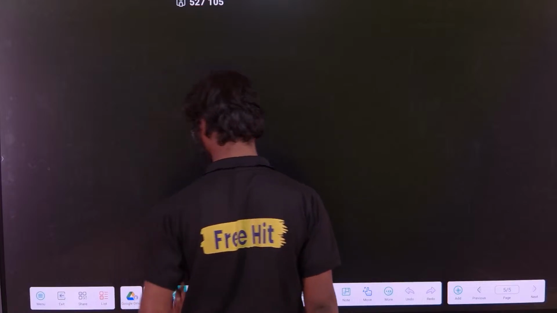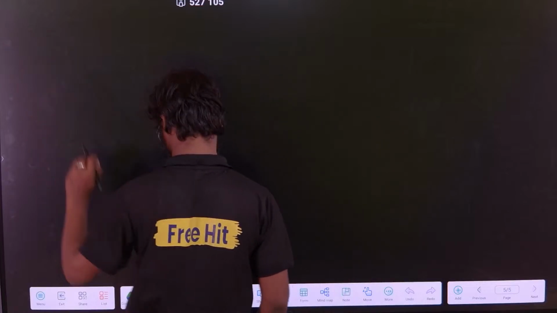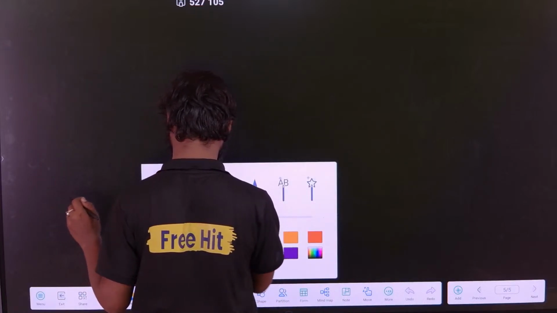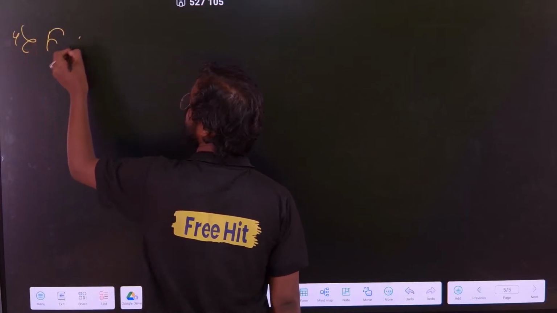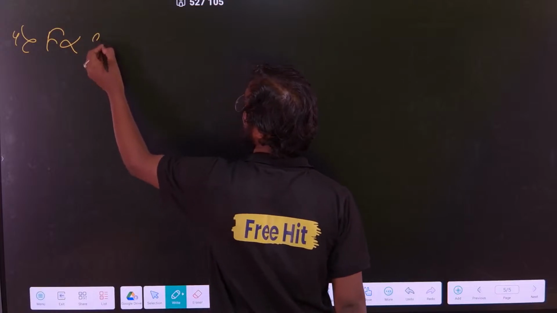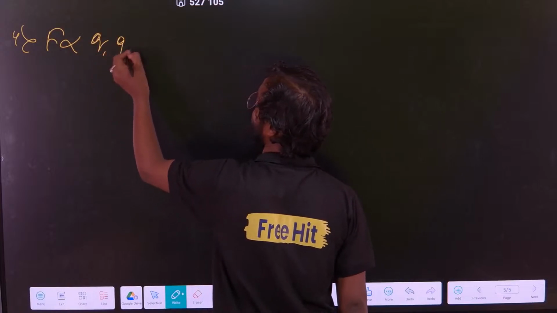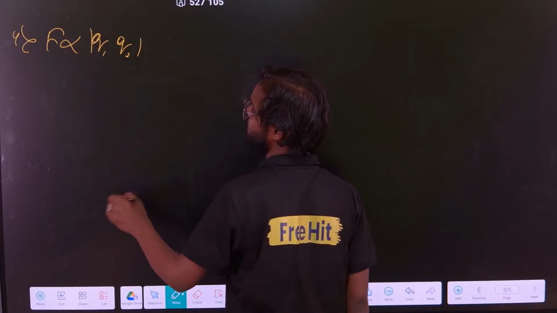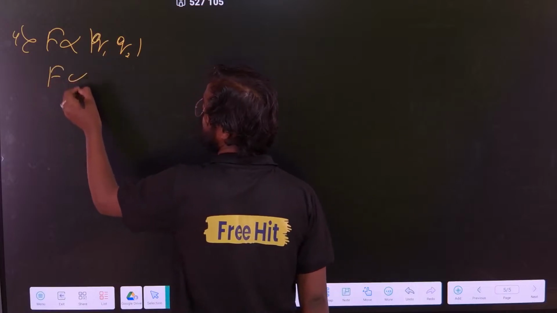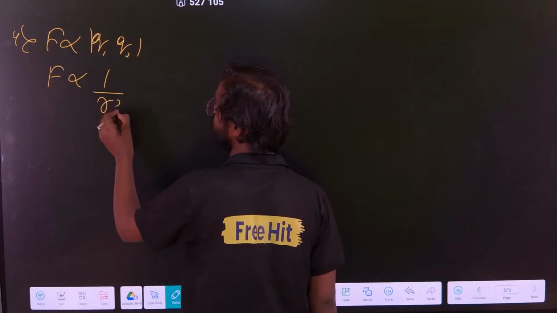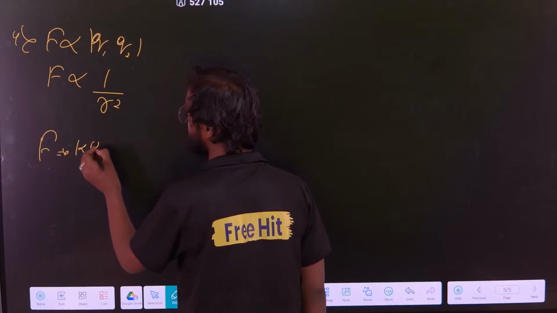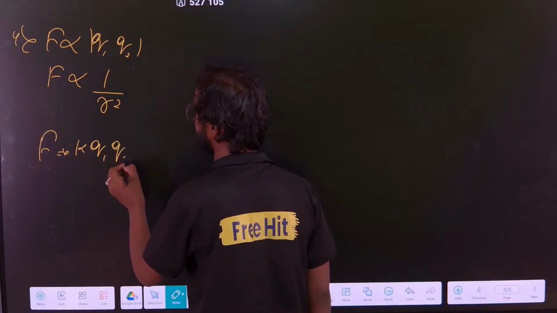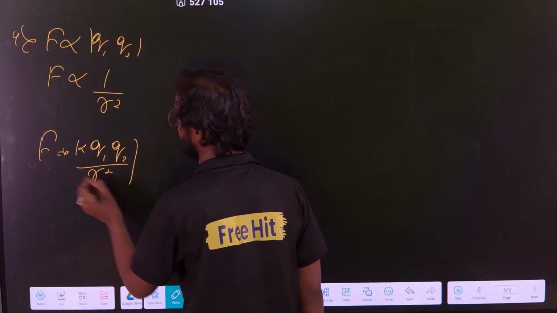Now the third thing: this force is directly proportional to the product of the magnitudes of the two charges, and inversely proportional to the square of the distance. So from here we get F is equal to K Q1 Q2 by R square.